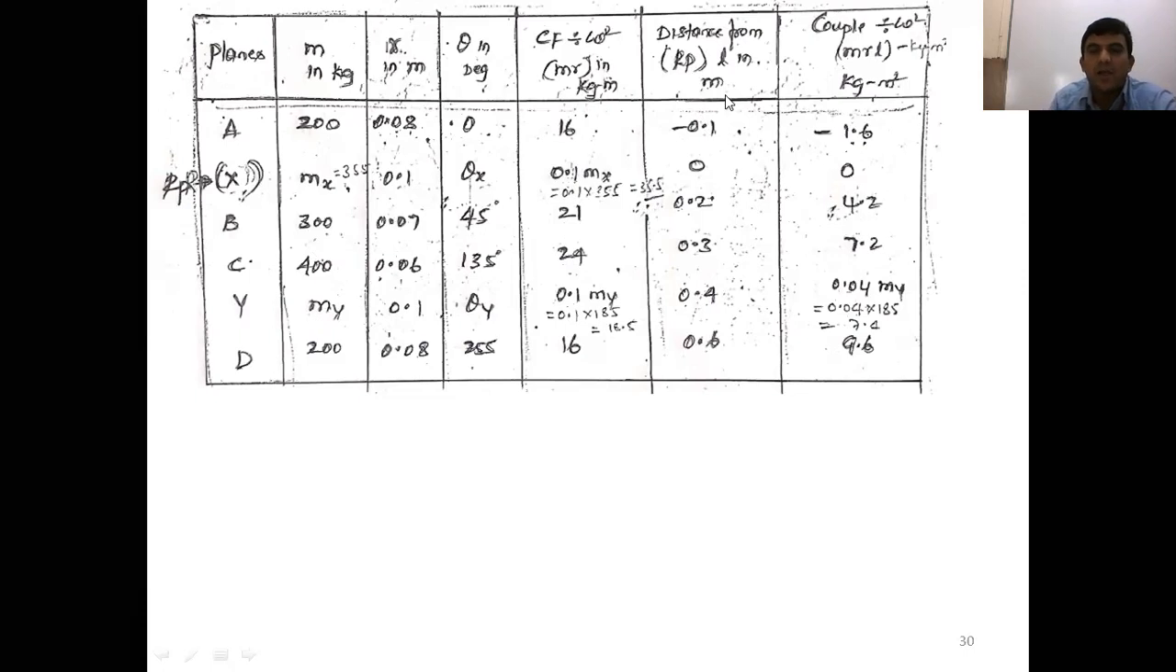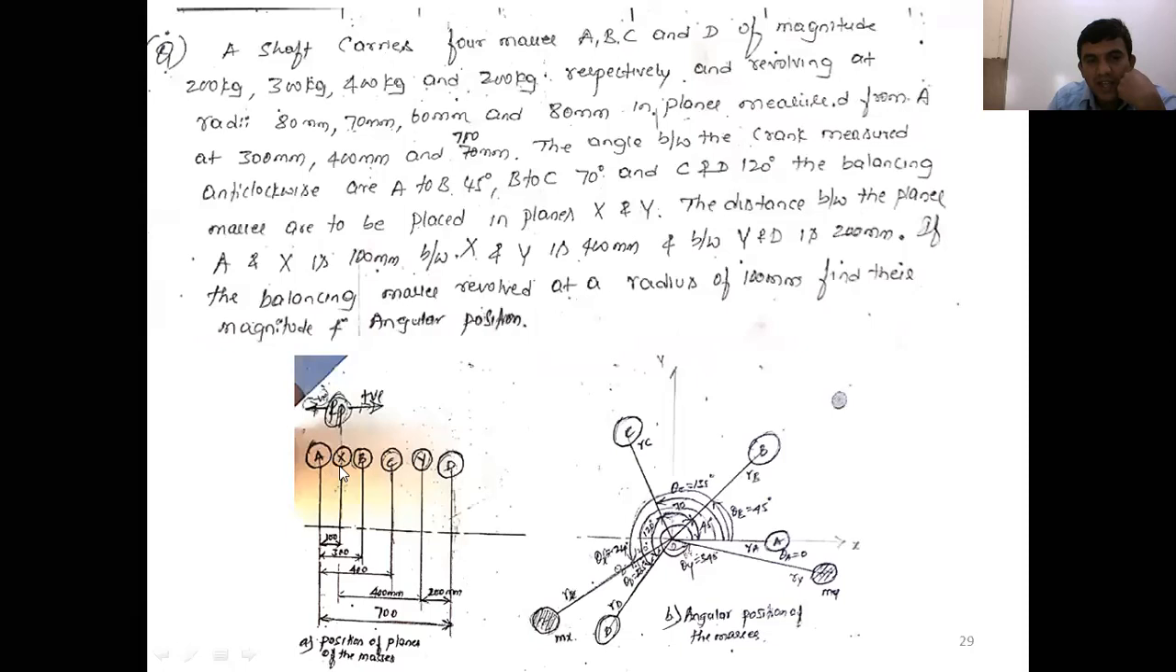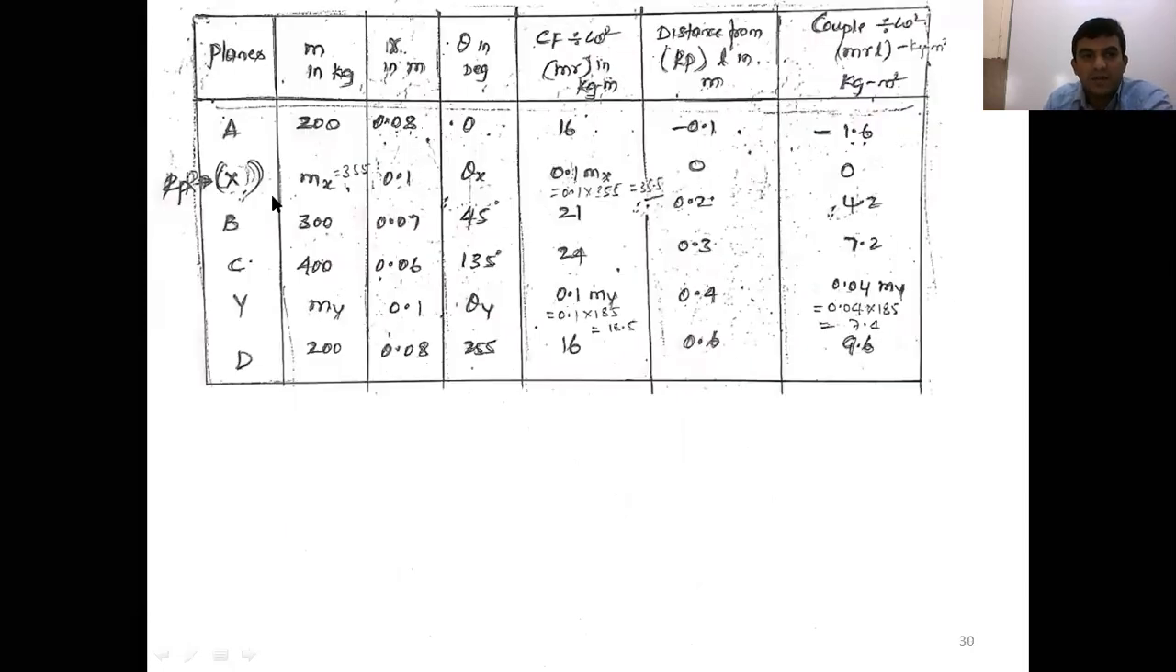Yes, the sixth column. If you want to fill this sixth column, which one is the reference plane? How do you consider the reference plane? Either you take the reference plane as X or Y, because two unknown masses are there. Now here I'll consider the reference plane as X. Towards the right side, the planes B, C, Y, D are positive planes. Towards the left, plane A will come, with negative distance.